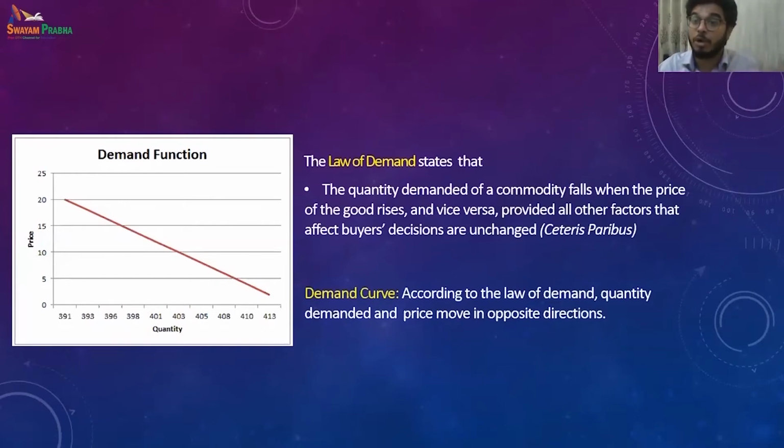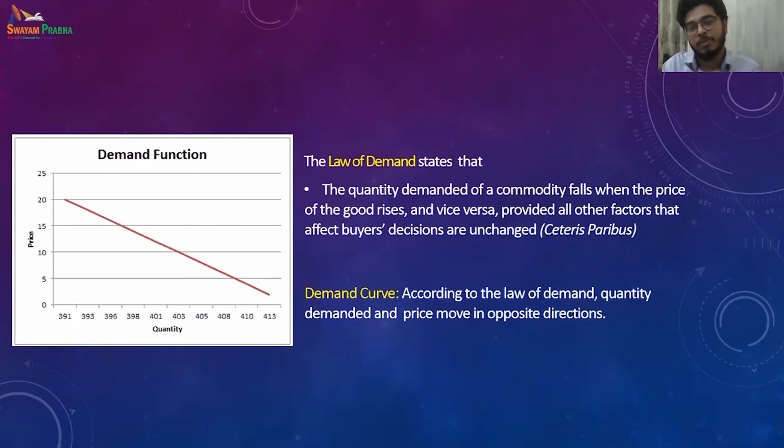Last year there was the onion price issue, right? A lot of memes on the onion price. So the price of onion increased, and the demand for onion decreased. If the price of onion decreases, the demand for onion will increase. So this is how it happens, right?